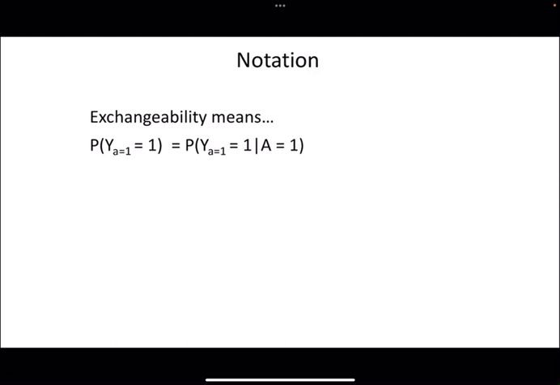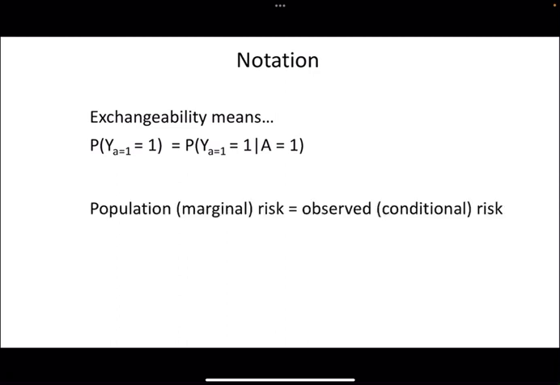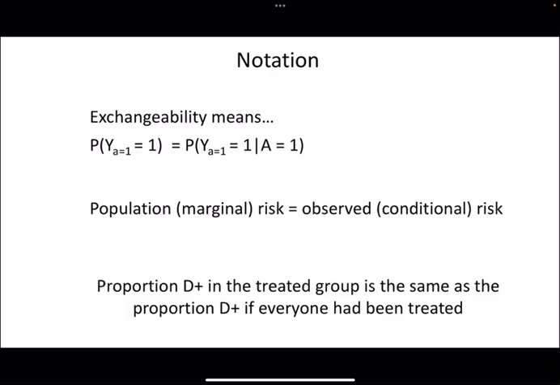Another way to say that, and this is where it kind of came home for me, is that this is the specific situation where the probability of the outcome when the individual is treated is equal to the probability of the outcome given that the person is actually treated. What drove that home for me is this statement at the bottom, if you just read it a couple times, it might help.